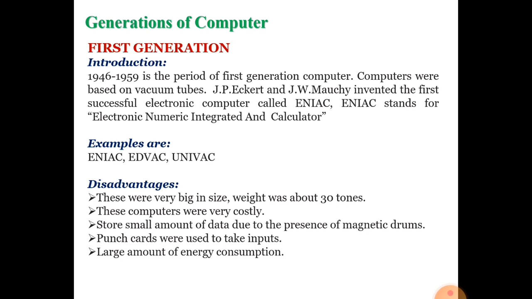You can multiply by 100, then you will convert into how many kgs. These computers were very costly. See how much size, how many components, 1600 vacuum tubes. Due to that reason, it is costly.